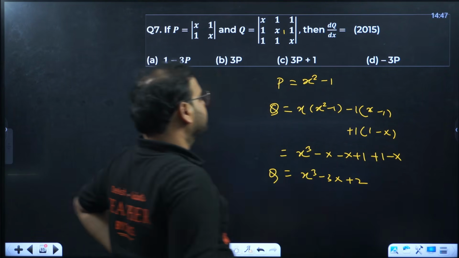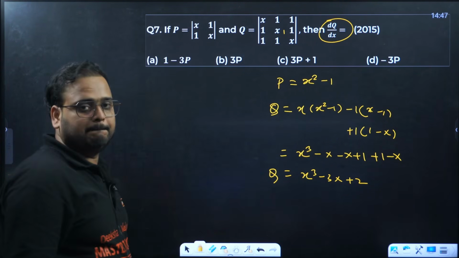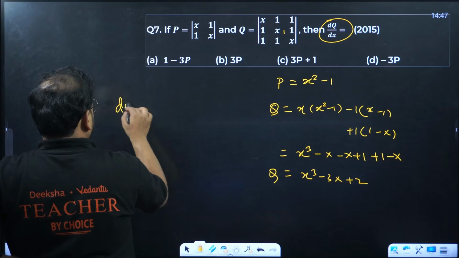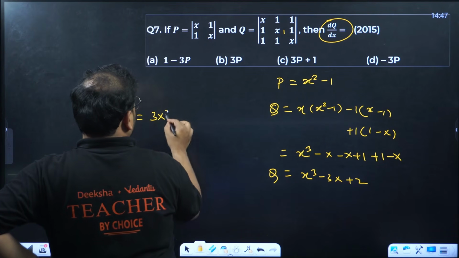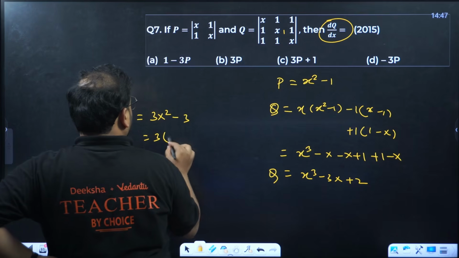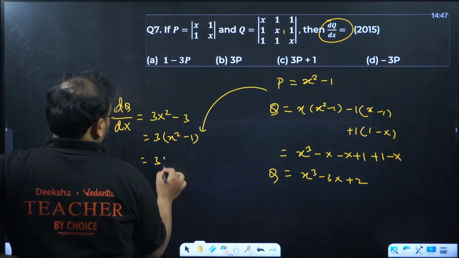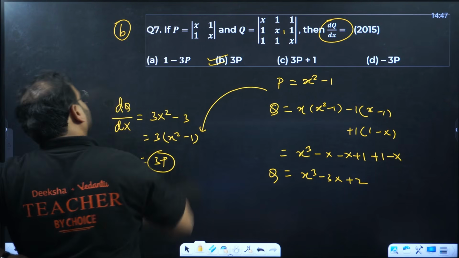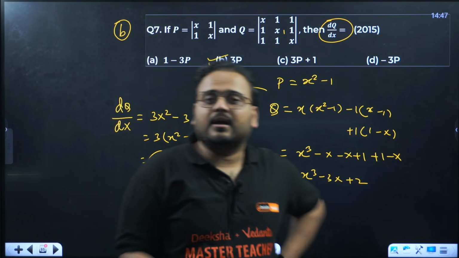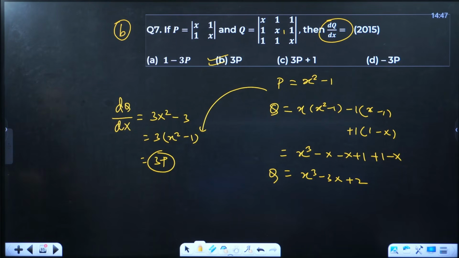That's q. They have asked us to find dq by dx. You get 3x square minus 3. 3 is common, x square minus 1. From here you get 3p. Clear? Clear or not? Please check. Yes.